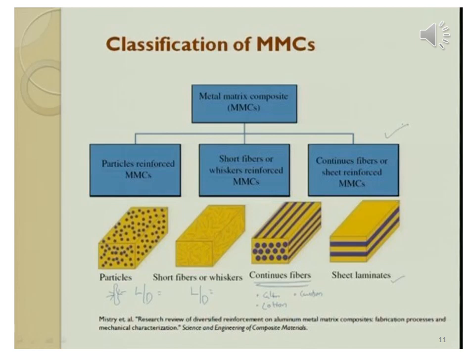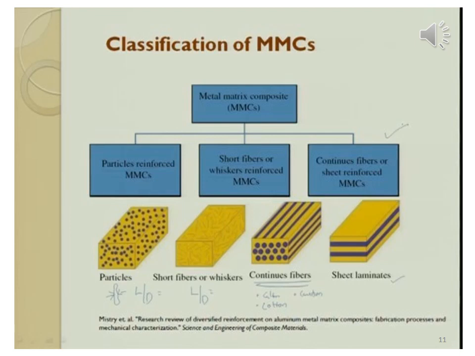That's why this type is called short fibers metal matrix composite material. Which type of material is used as a fiber? That is glass fiber, or the ceramic fibers are made from glass or from ceramic material.